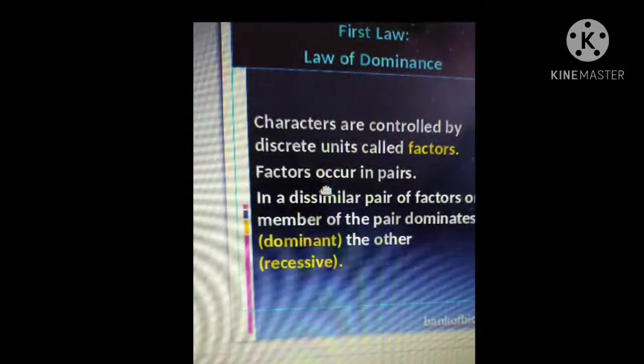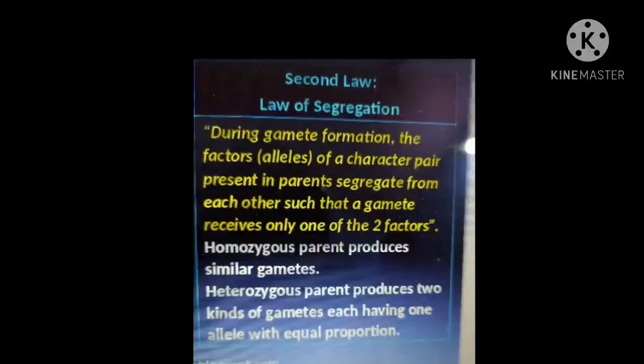Okay. Now, the second law is known as the law of segregation. According to this, during gamete formation, the factors, that means alleles of a character pair present in parents, segregate from each other such that a gamete receives only one of the factors. Complicated? Now listen, let us study that in a simple way. So when a gamete is formed, remember everything about gametogenesis.